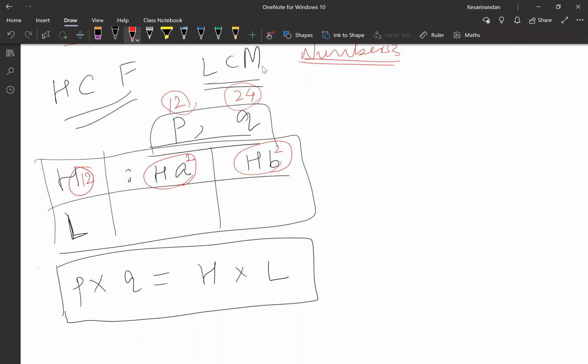24. Yes, it is 24. Now, check whether this formula is right or not. Put it in the formula and try calculating whether it is right or wrong. Right. Right for everybody?